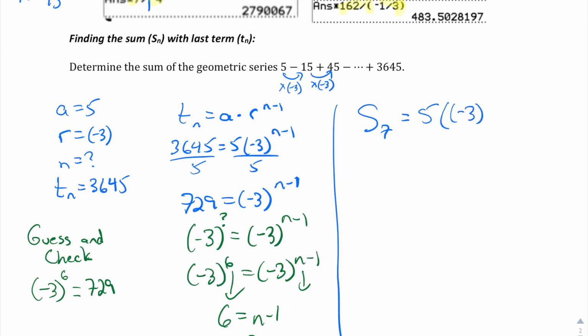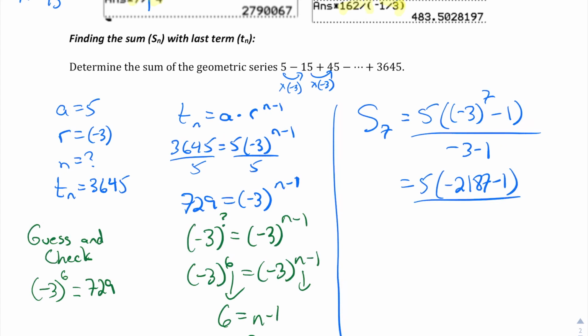So now we can take our sum formula and sub everything in. So 5, -3 to exponent 7. And if you want, you can punch that all in, but I'll just do it in a couple steps.